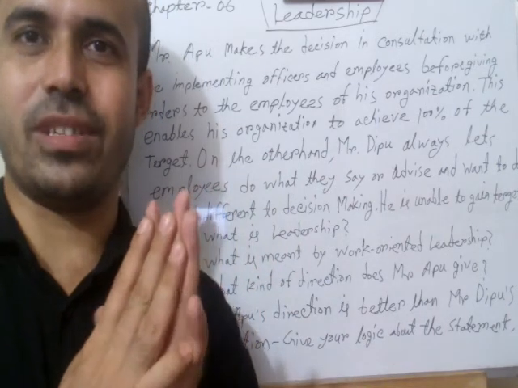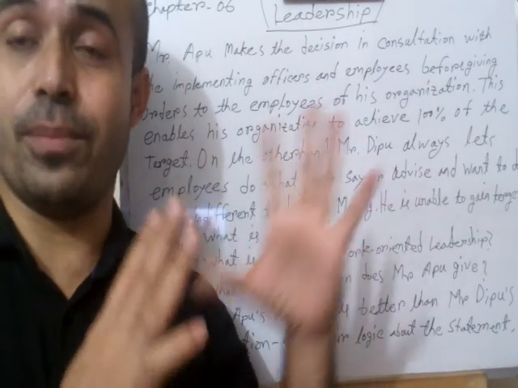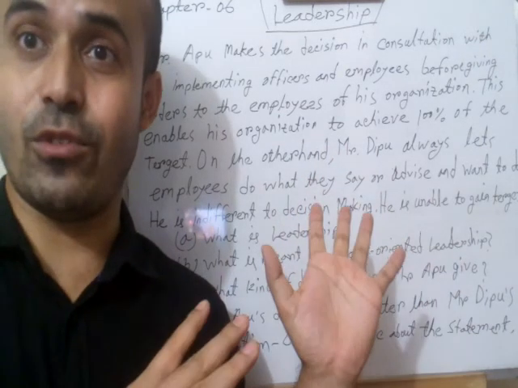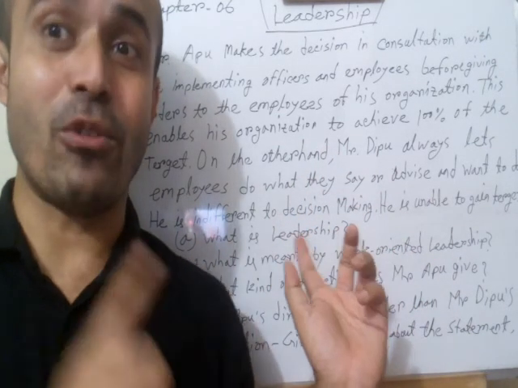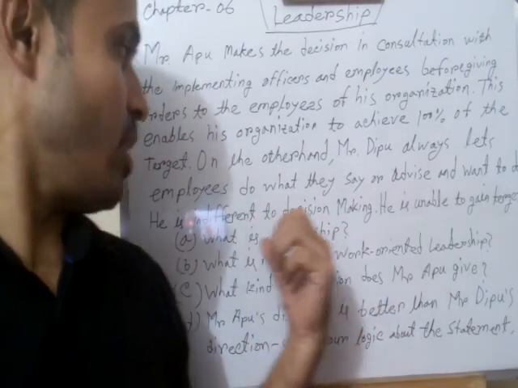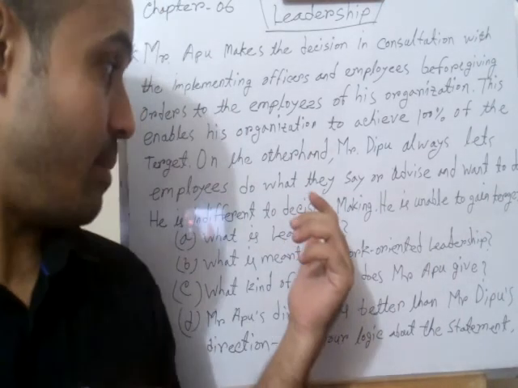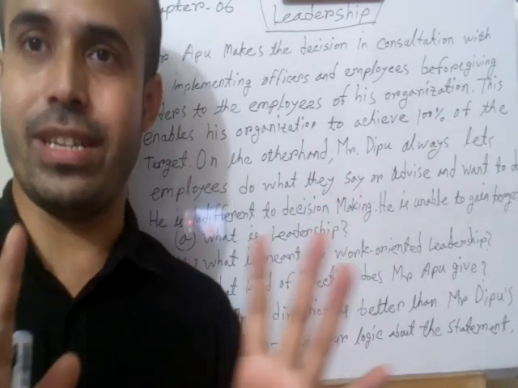So now in the stimulus you can clearly see that it is talking about direction, about two types of direction. But okay, coming to your associate questions, and then I will discuss this. Now, what is a leader and what is leadership?